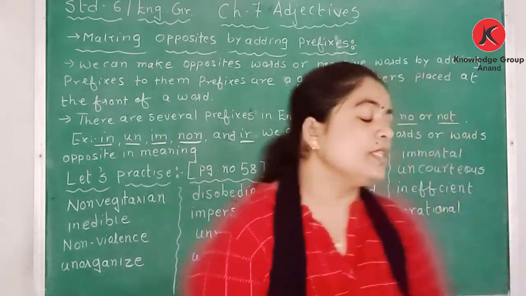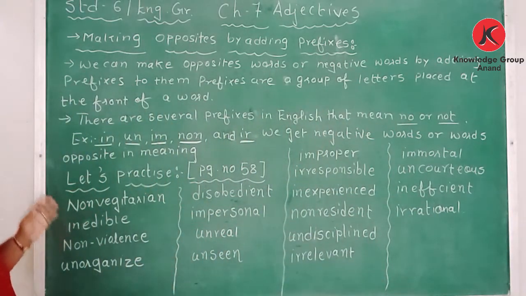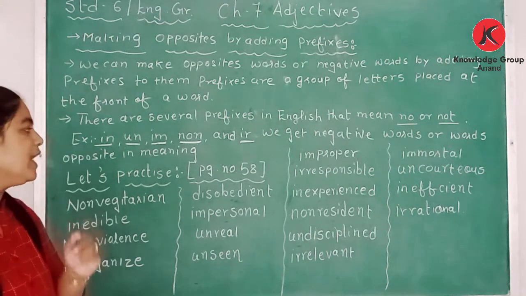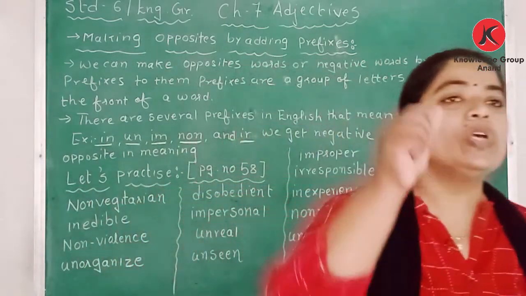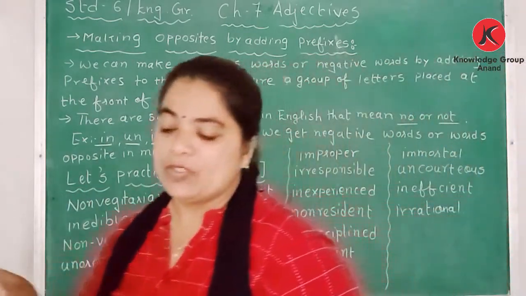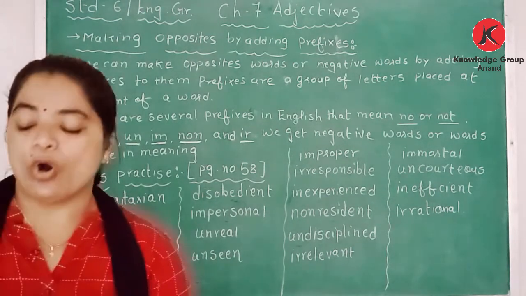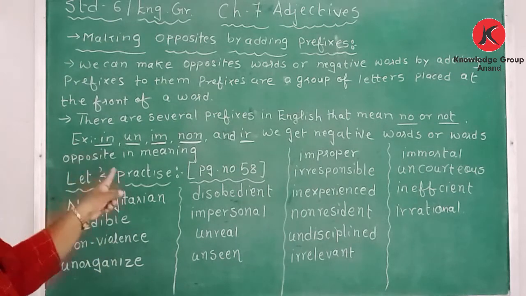So dear students, by adding DIS, NON, IN, IM, UN and IR, we have changed these adjectives into opposite words.